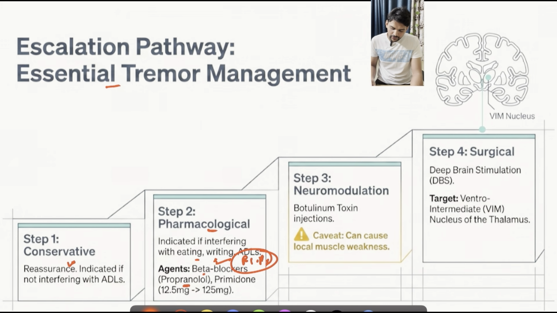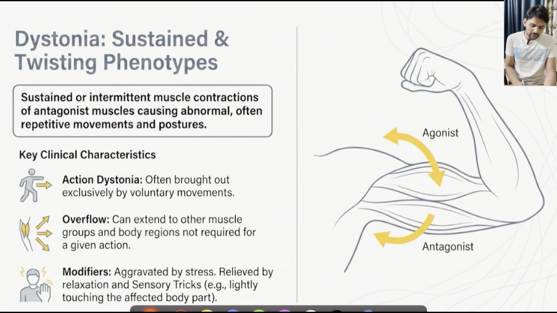The other therapies which we can choose are neuromodulation using botulinum toxin injections, or some of the other therapies like deep brain stimulation. These can also be tried to suppress essential tremors. Then we will discuss dystonia.